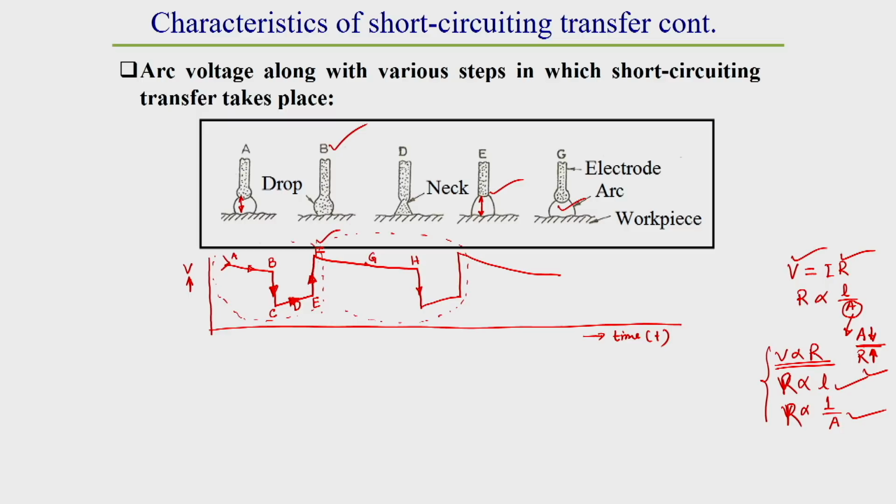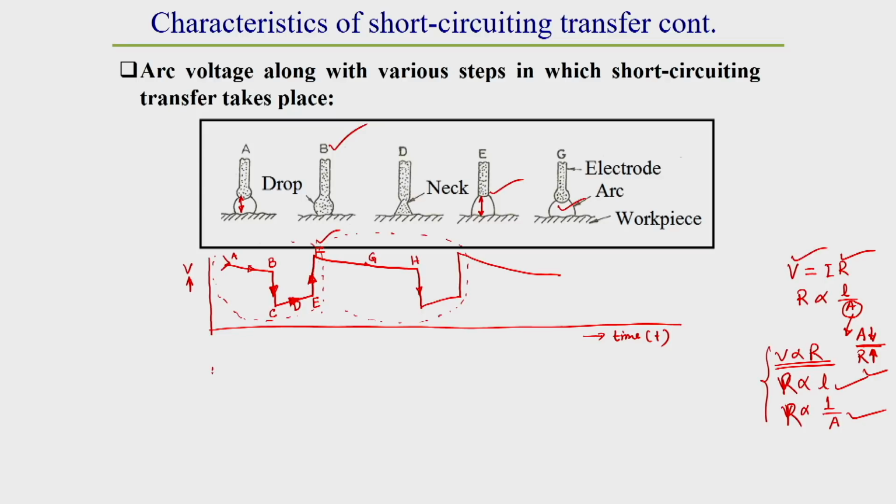Okay. Now, we will see what is the variation of current in this short circuiting metal transfer. In case of free flight metal transfer, the variation of current is almost constant, that means almost no variation of current is observed. But in case of short circuiting type of metal transfer, we can observe an irregular variation of current. What does it mean?